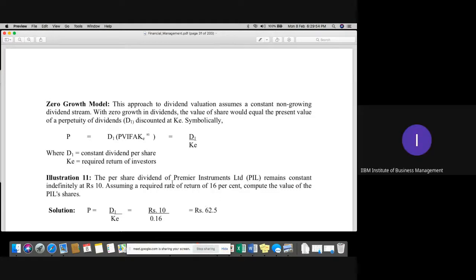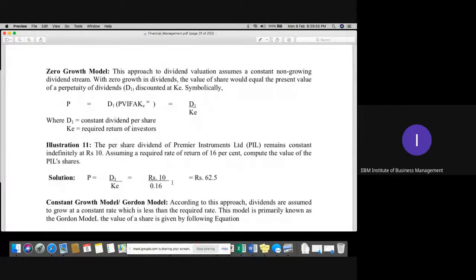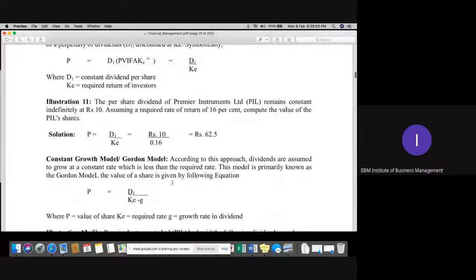Okay. Next model, we have constant growth model. It is also called Gordon growth model. Constant growth means every year there is a growth of some percentage, 5%, 2%, 10%, whatsoever it could be. So in this approach, the dividend of a particular share will grow by a certain percentage which is less than the required rate.